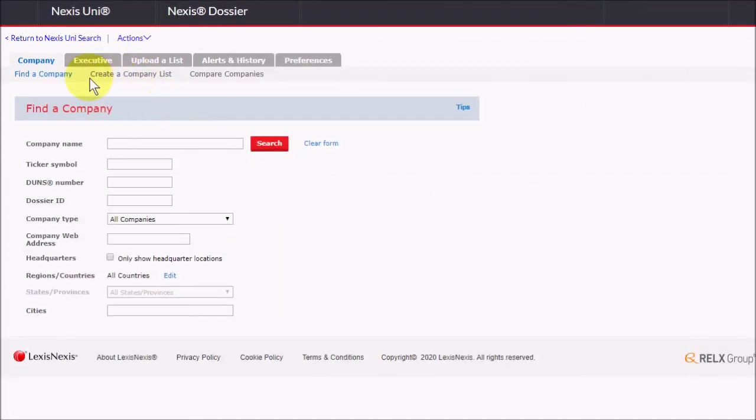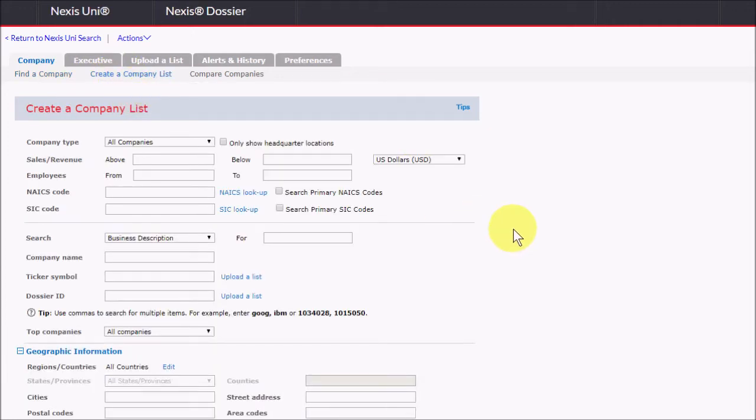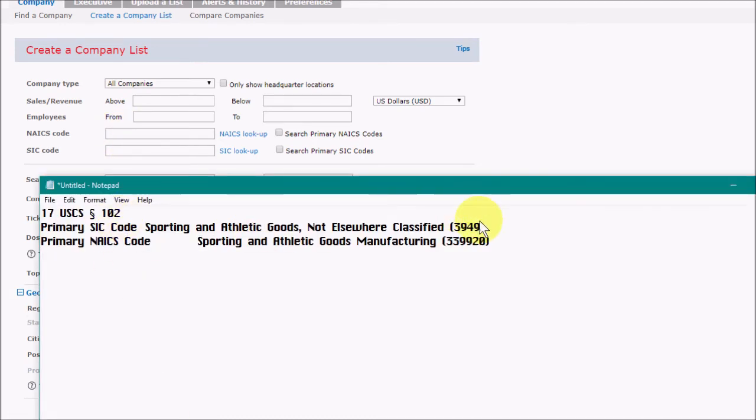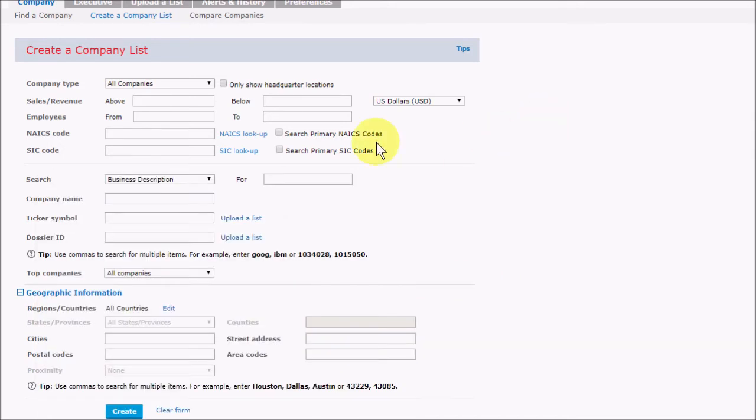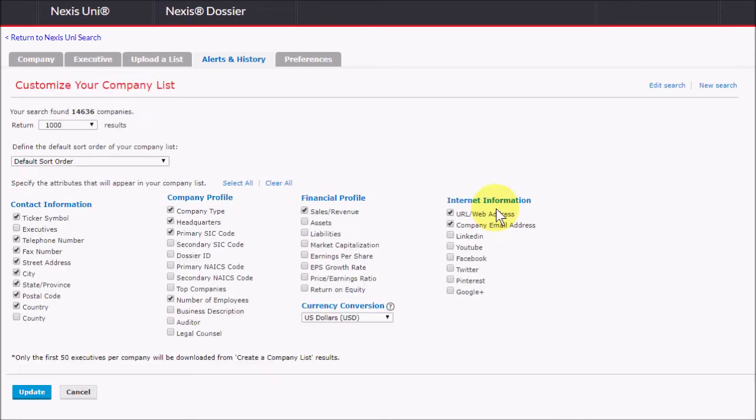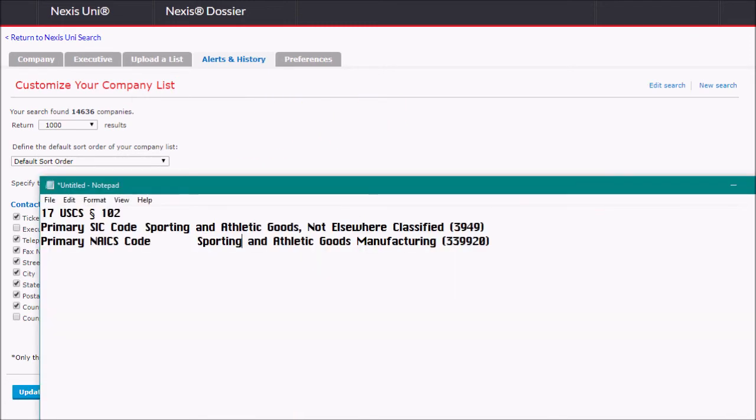Nexis Dossier also has a unique ability to create company lists. And you can create lists based on different criteria, like geography or the size of the company or something similar. In this case, I'm going to try using a NAICS code I got from the Nike article we were looking at earlier. So by putting that code in there and doing a search, I can get a listing of companies that are similar to Nike and are in competition with them. And that can give you a sort of picture of what the industry is like. In this case, the sporting and athletic goods manufacturing industry.